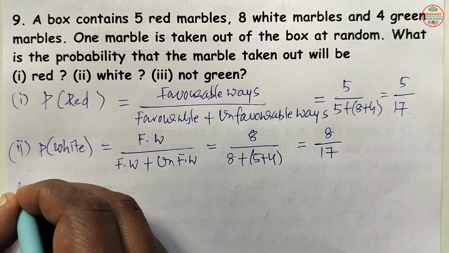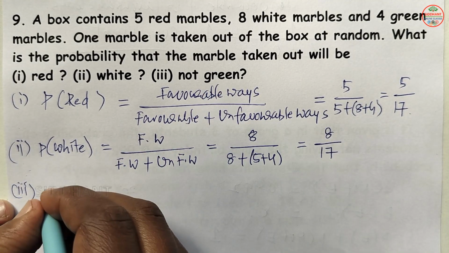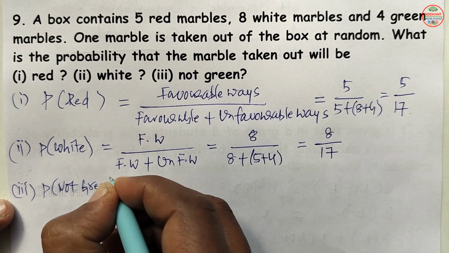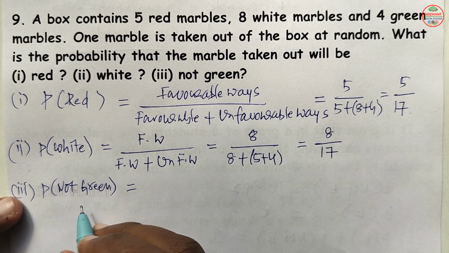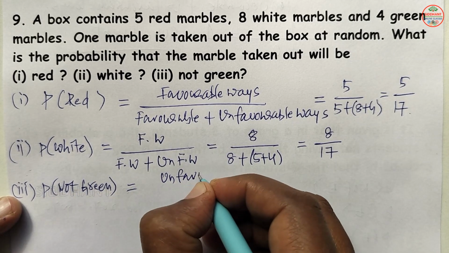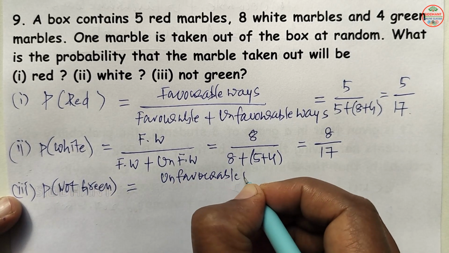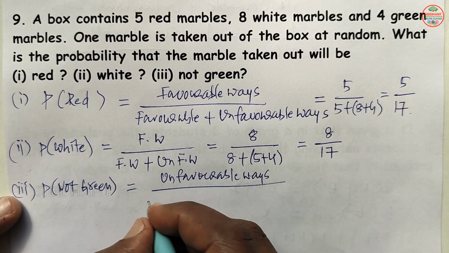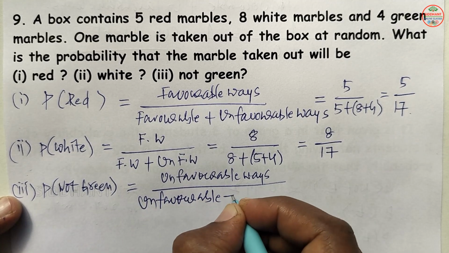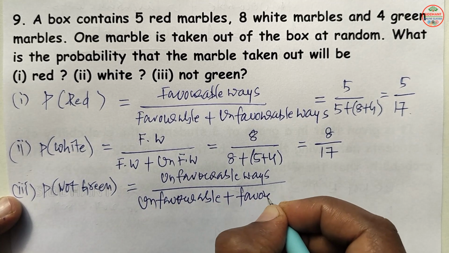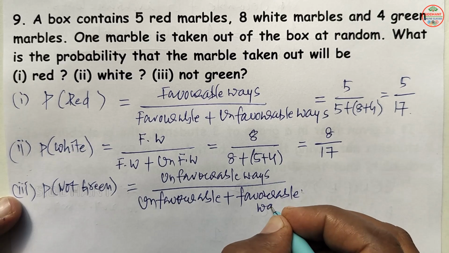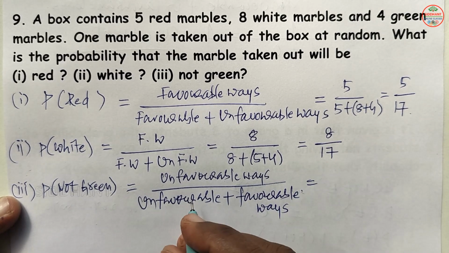Now third one, when you are going to say P of not green. Probability of not green. So the question is asked here in the not happening side. The formula will be unfavorable ways by unfavorable plus favorable ways here.